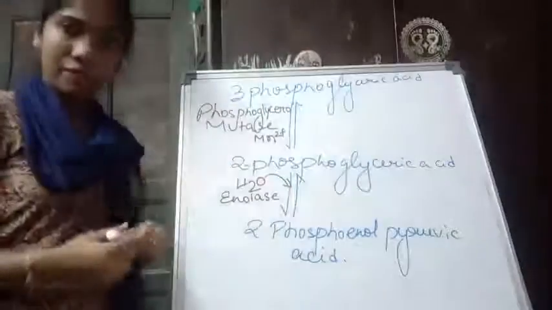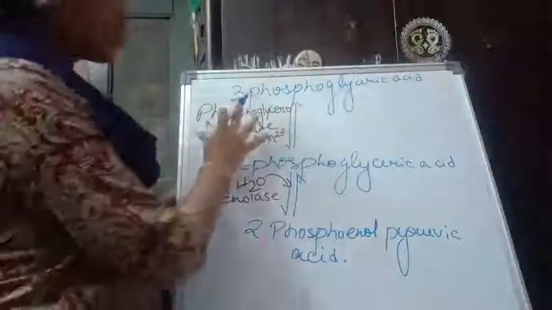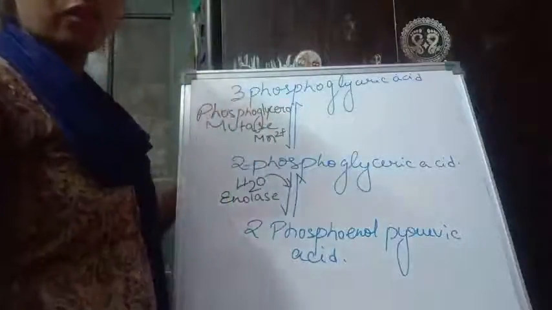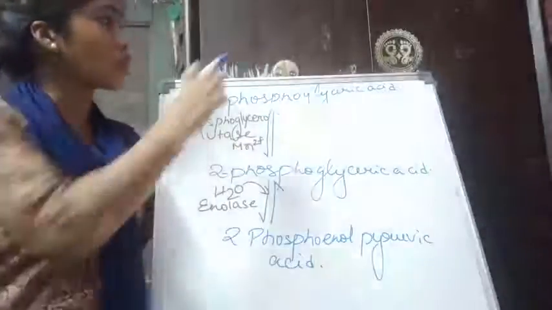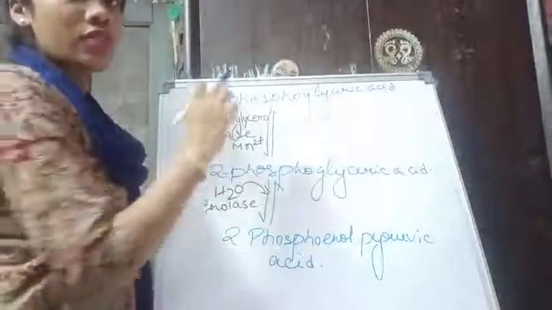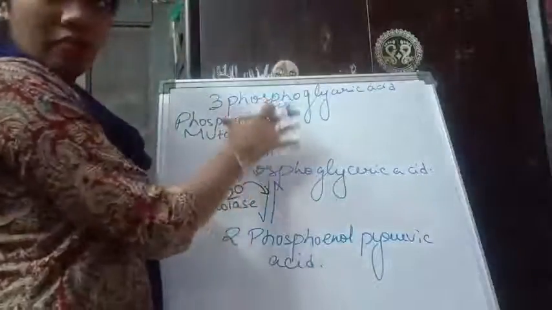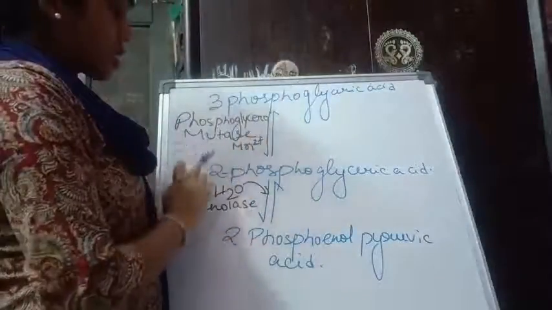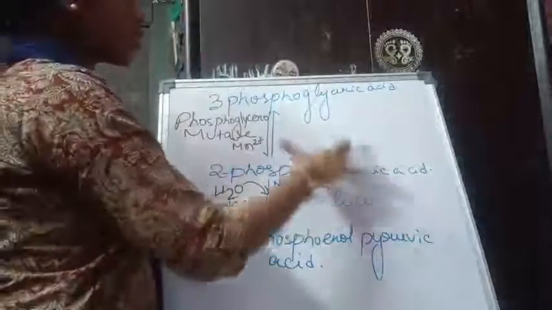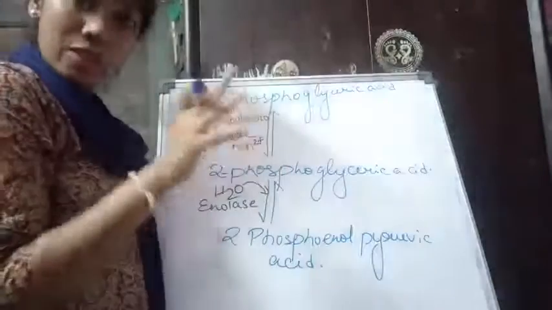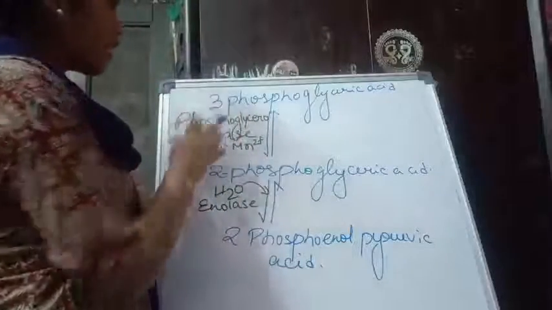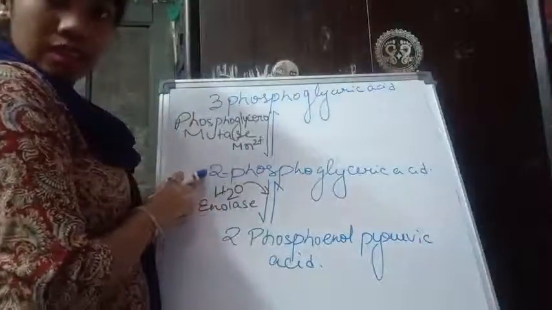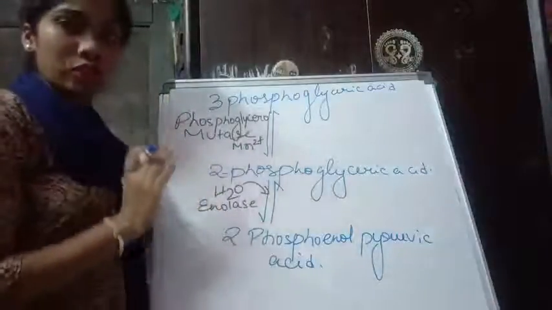The next step we will discuss starts from the last compound we have received, which is 3-phosphoglyceric acid. Now this 3-phosphoglyceric acid will be converted to 2-phosphoglyceric acid. We can see that phosphoglyceric acid is common. That means the basic structure of the compound is the same. Only the position of phosphate has been changed, from 3 it has been moved to 2. That means only a change of position of phosphate.